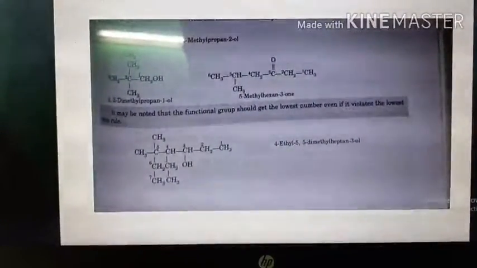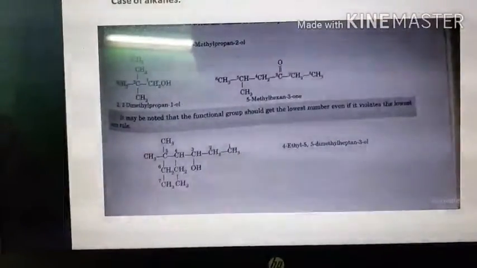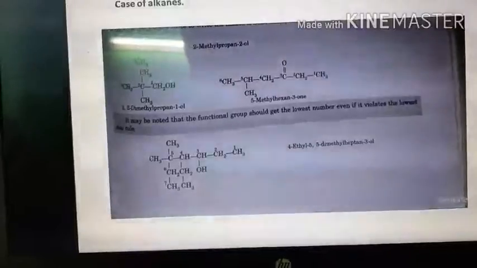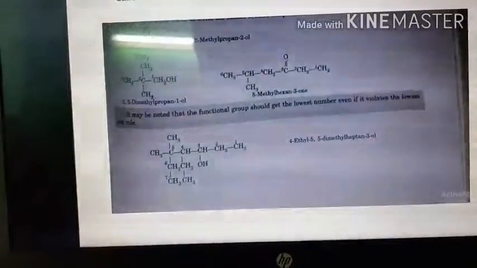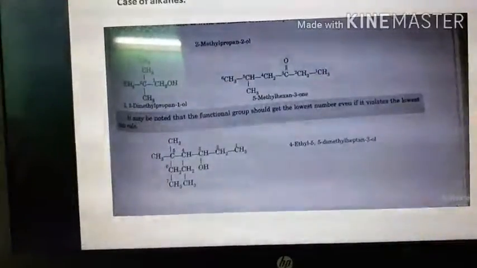It may be noted that the functional group should get the lowest number even if it violates the lowest sum rule. Here is the example, so that you will be able to understand this one.